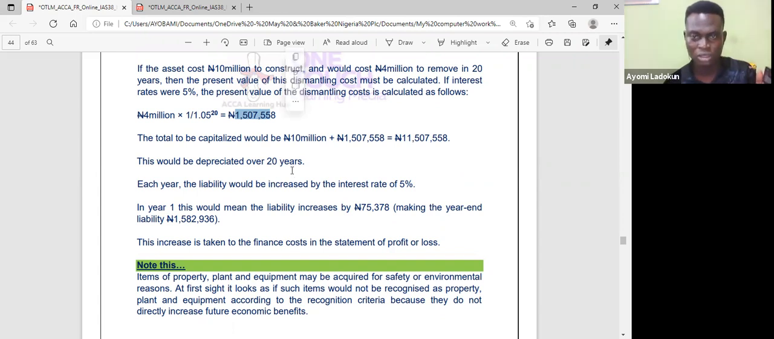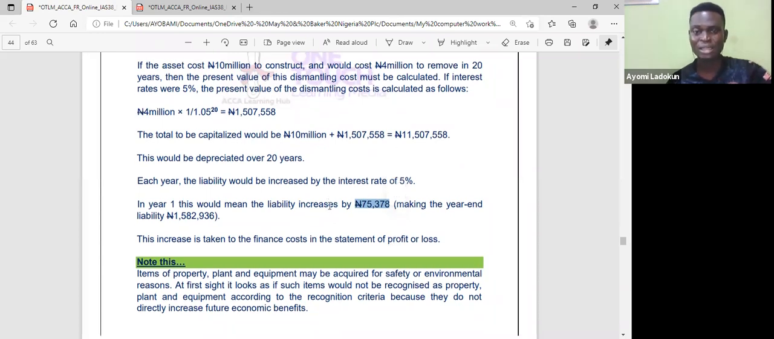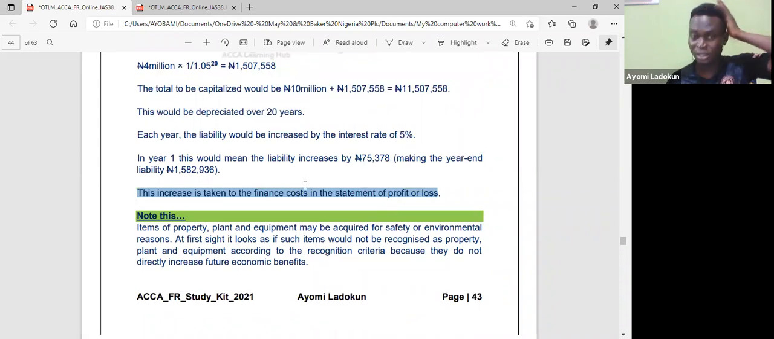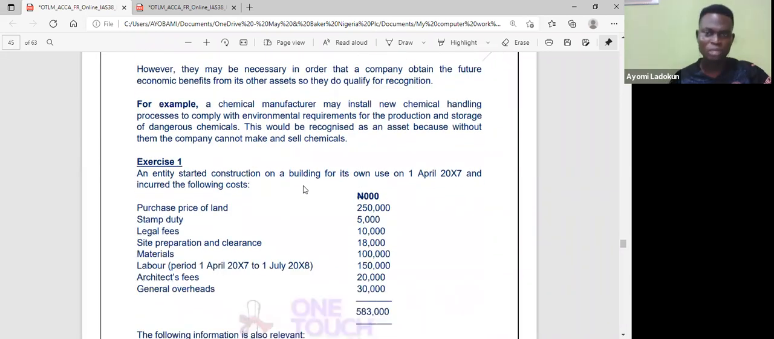I got 75. I got this figure. So what I do, I will debit finance cost and credit liability. That's what they call unwinding of discount. So that's why it's saying that this increase is taken to finance cost in the statement of financial position. Remember, I'm using that asset every year, so the cost element I'll be putting in my performance statement. Please take note of that.